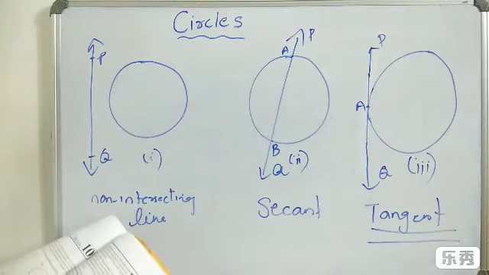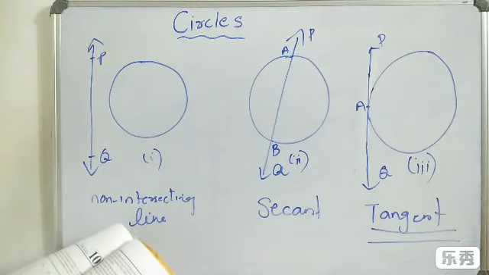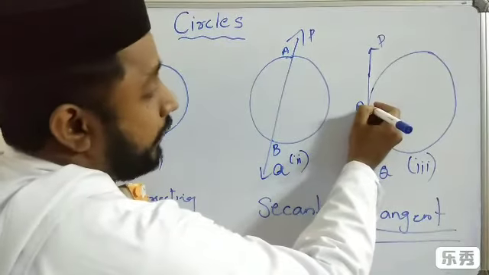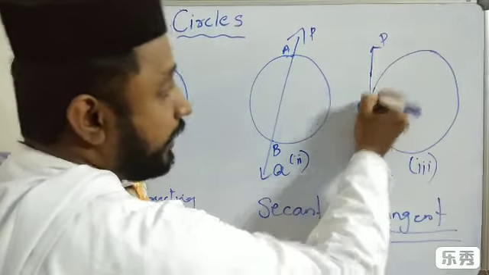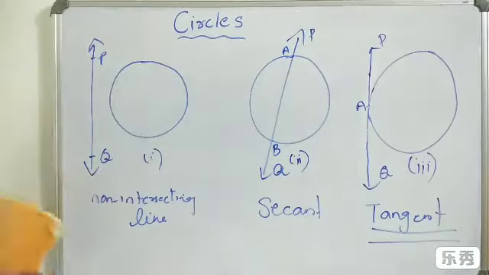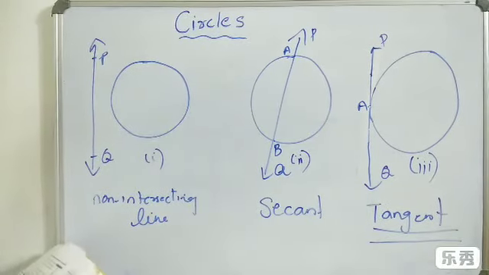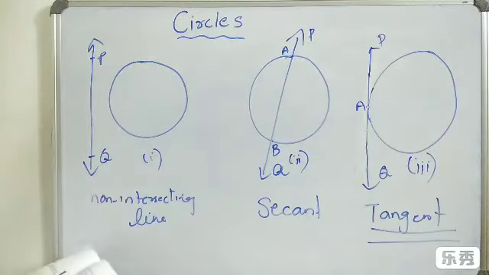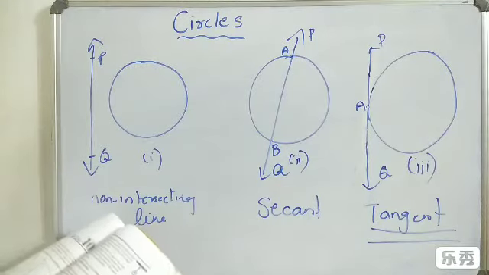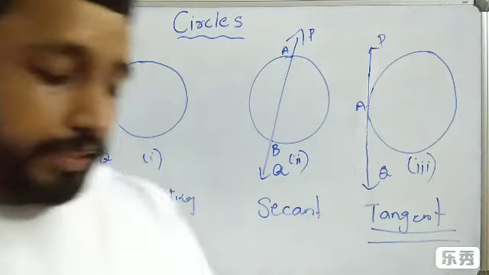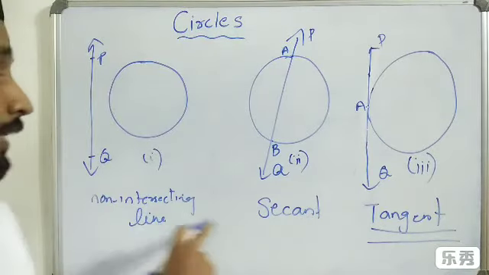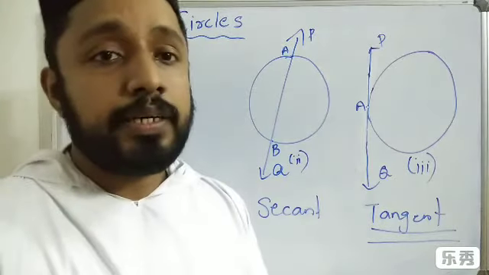Then one more concept: there is only one tangent at a point of the circle. When we consider point A, there is only one tangent. We cannot draw one more tangent there. So we have the non-intersecting line, secant and tangent.